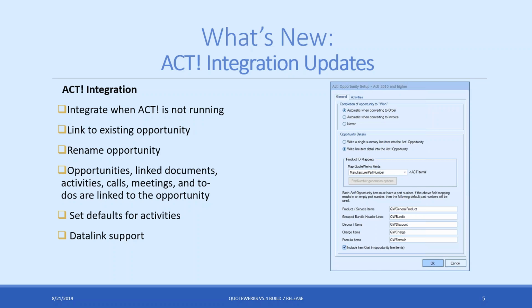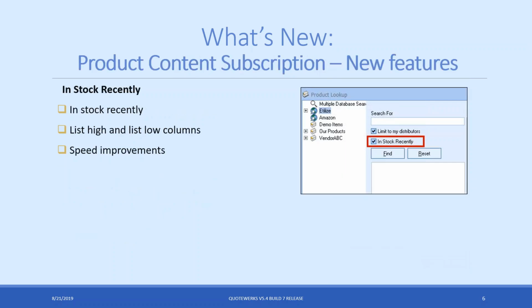And then setting defaults for the activities, which we'll go over, and also the data link support for ACT, where it's now bi-directional, so you can actually choose ACT fields to pull into QuoteWerks and also push QuoteWerks fields into the ACT opportunity. So quite a lot that we did there, and we'll cover a lot of that in more detail in just a couple minutes when we actually go through the demos.